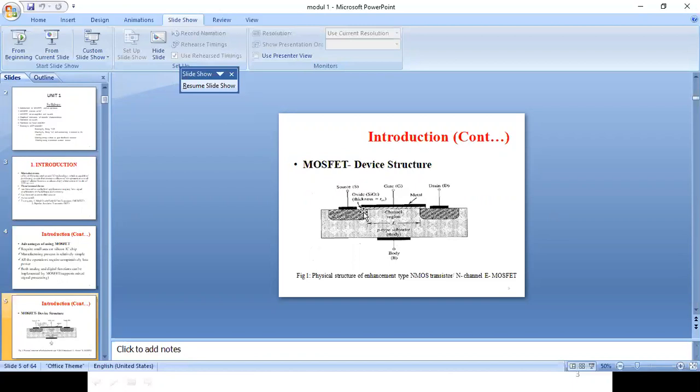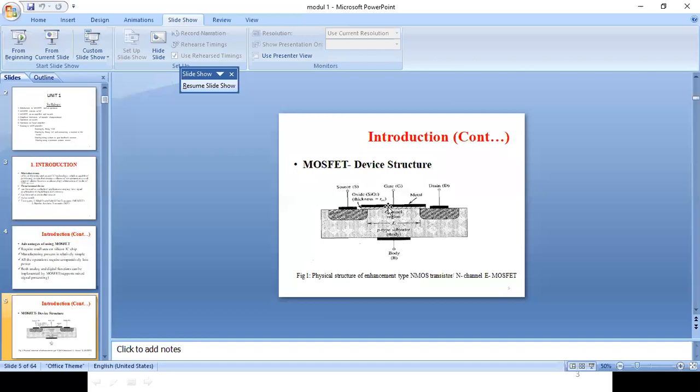Below the gate terminal, you have an SiO2 layer, which acts as an oxide layer. Oxide is nothing but the insulator. So this SiO2 layer isolates the gate from the channel. What do you mean by channel? Channel is nothing but the region between these two N regions on either side. That is what is known as the channel region. What type of channel is it? It is an N channel. It induces an N-type channel, which I will discuss later.